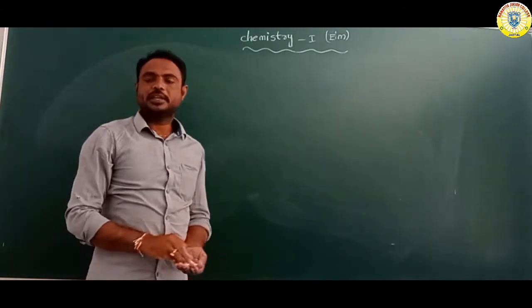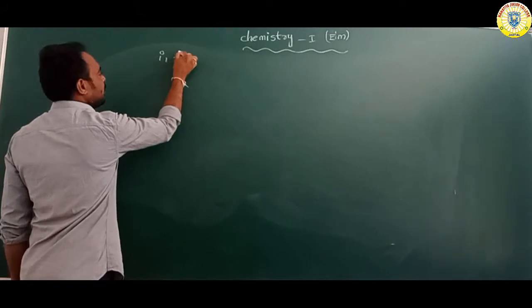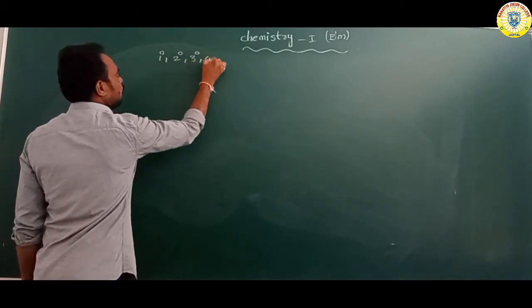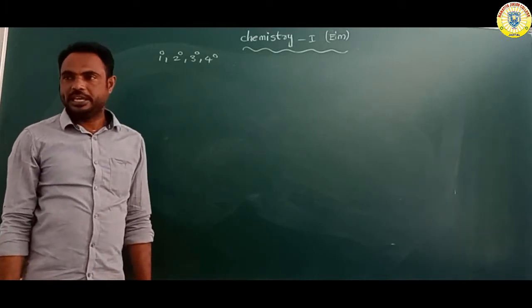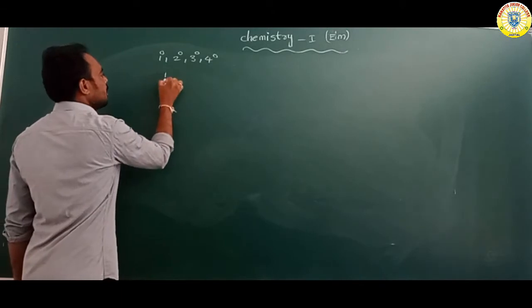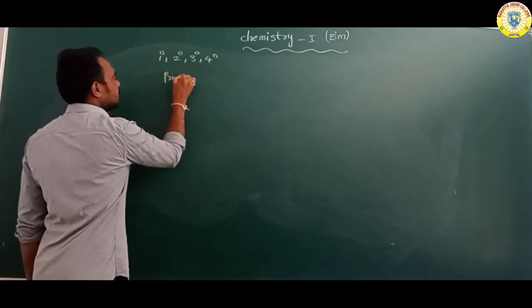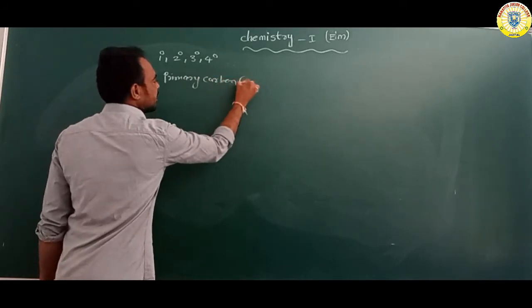So next further, 1 degree, 2 degree, 3 degree, 4 degree. That is a primary carbon, just like 1 degree.